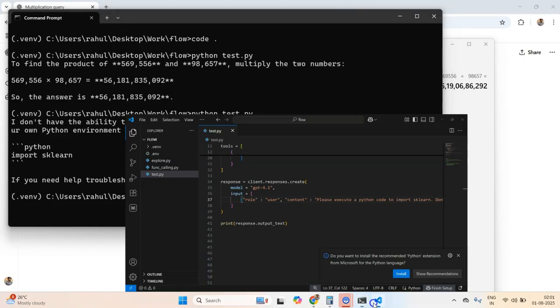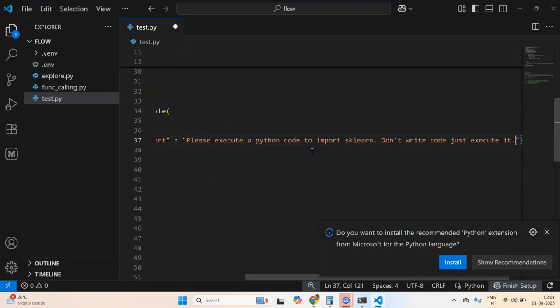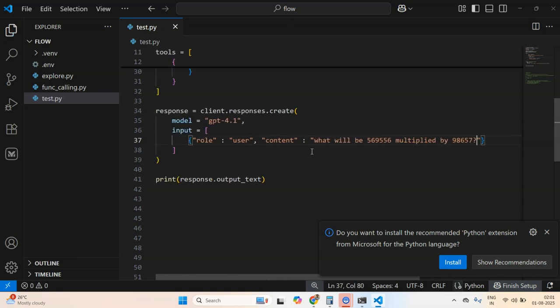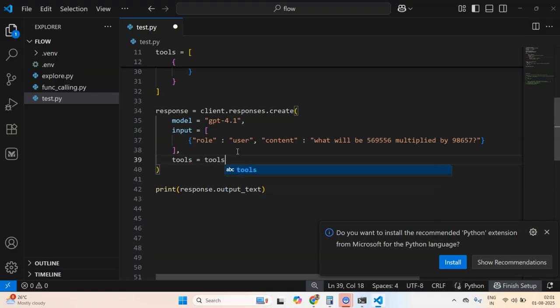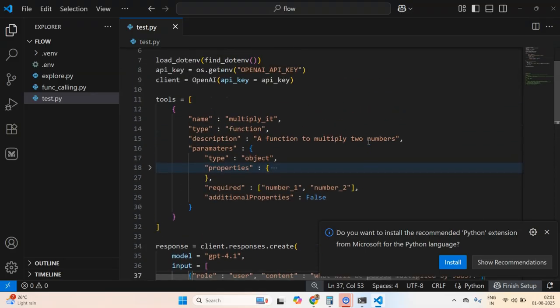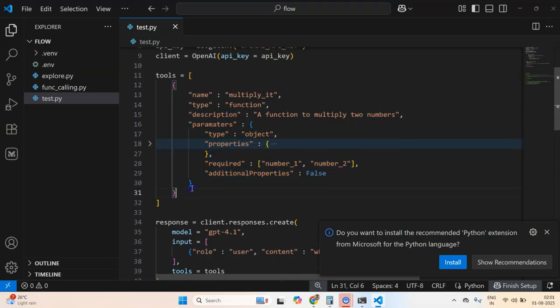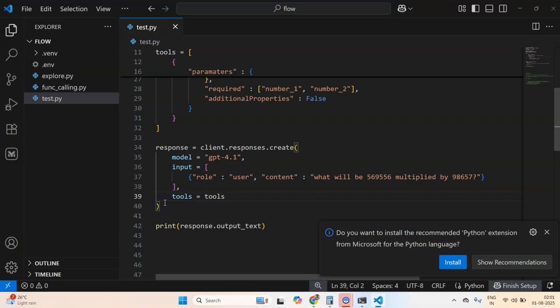So now let me revert to the previous version once again. The moment I pass these tools that we have defined, it will take this content, it will take these descriptions, and it will try to think.